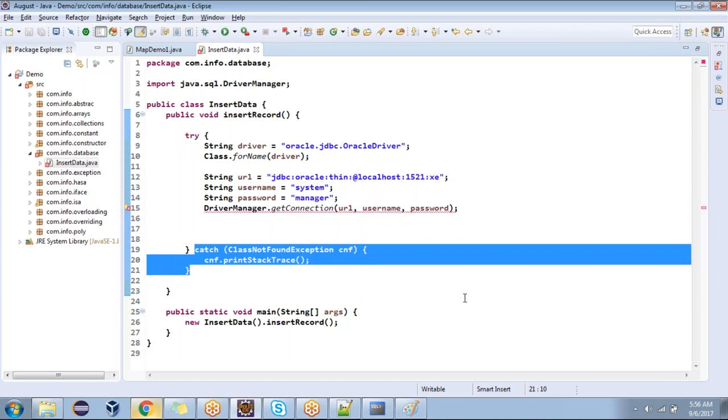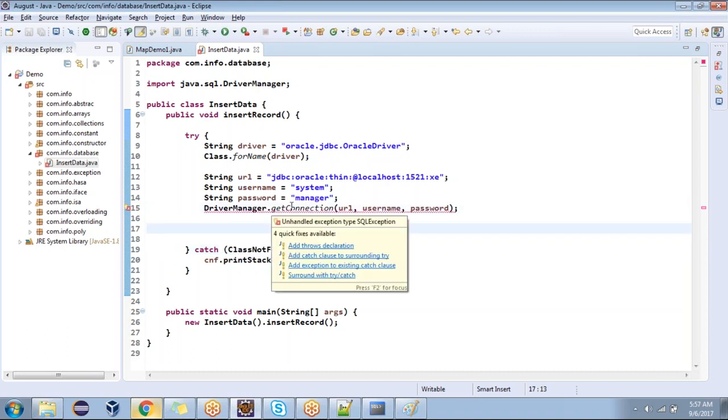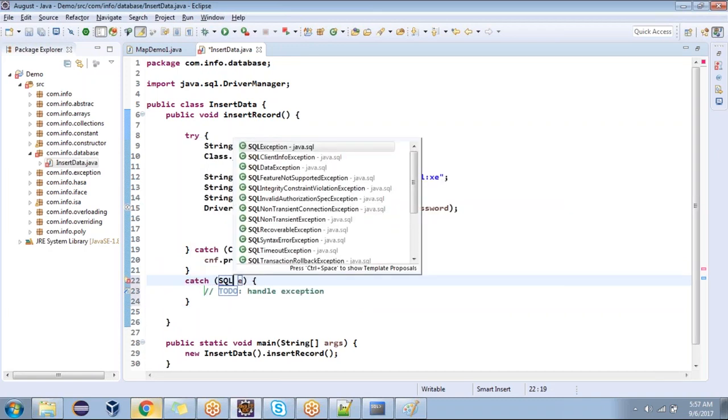Not a runtime exception. Whatever you are seeing now, those are not runtime errors. Already we have one catch block. Why is it showing the exception again? This catch block is handling which exception? ClassNotFoundException. But what exception is going to be raised now? SQLException. Both are different. Then we can write one more catch block, right?